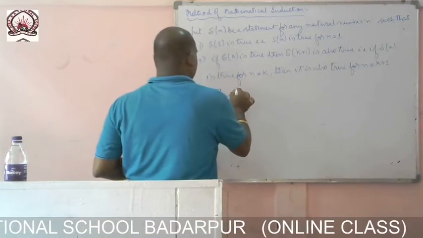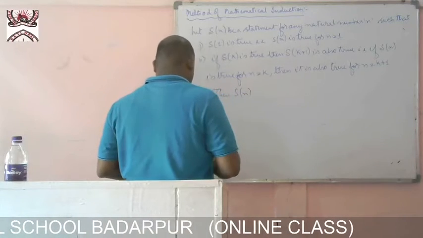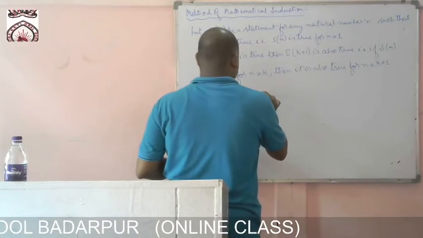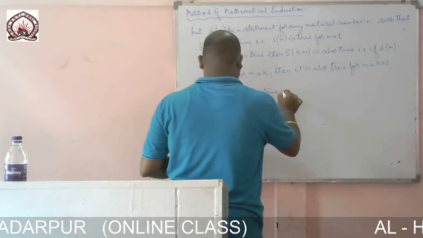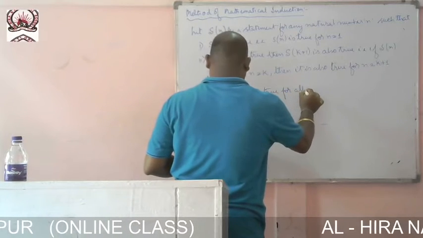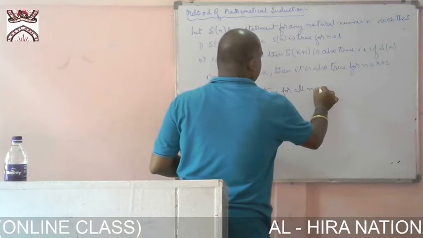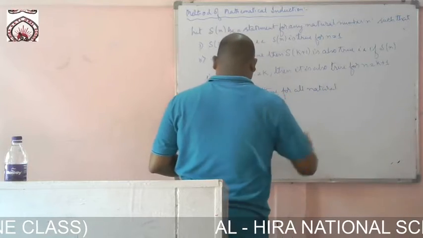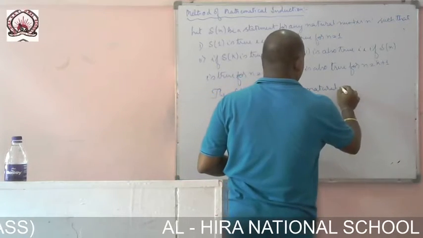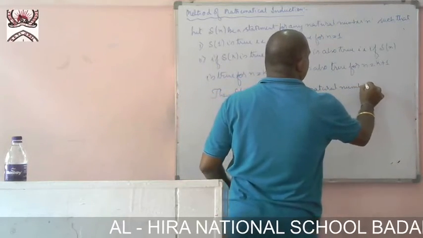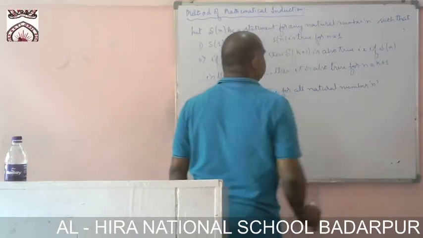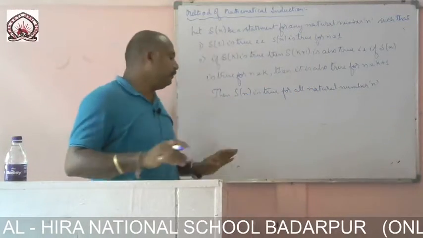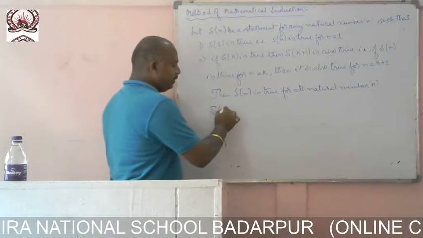Then S of n is true for all natural numbers n. First of all, you have to prove S of 1.